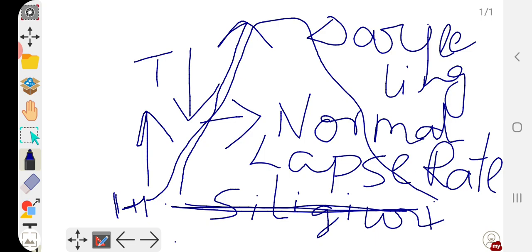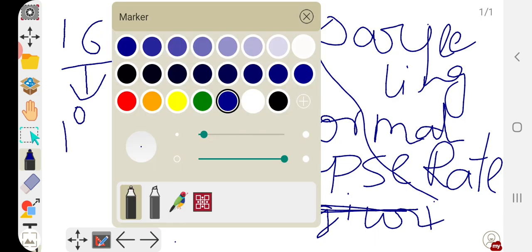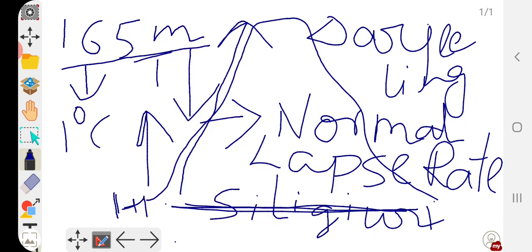With every increase of 165 meters, I am using the word meter, there is a decrease of 1 degree Celsius, and this is termed as normal lapse rate.